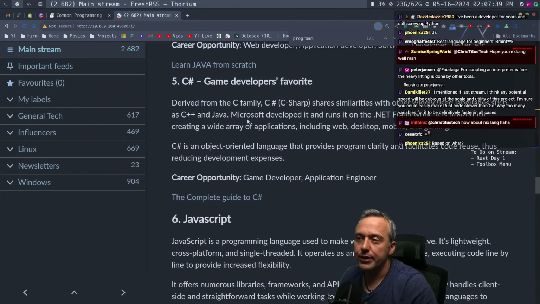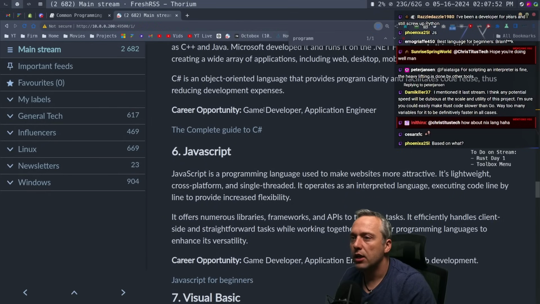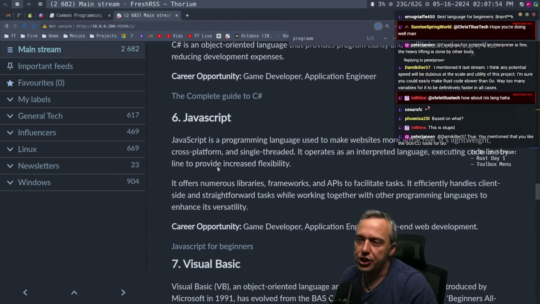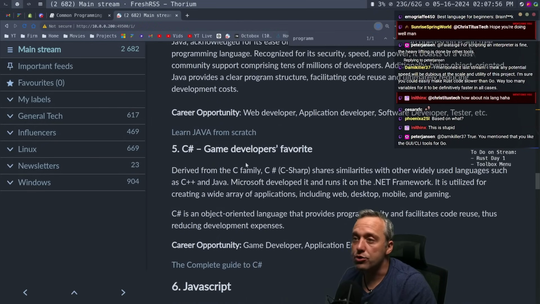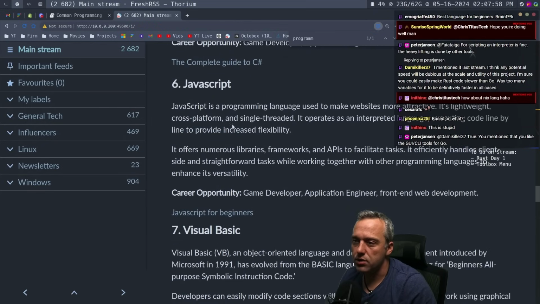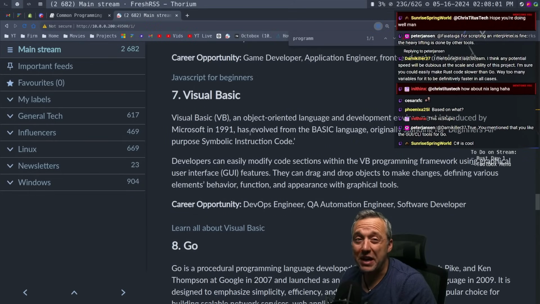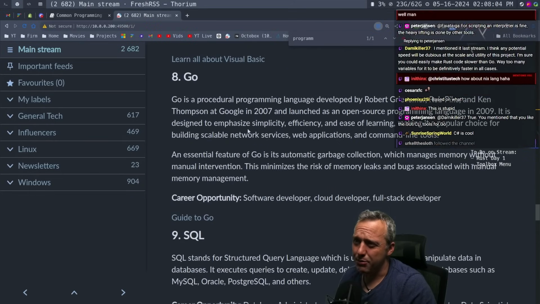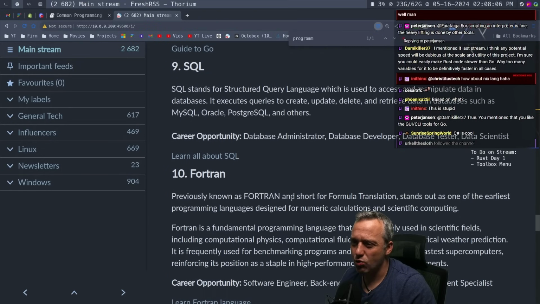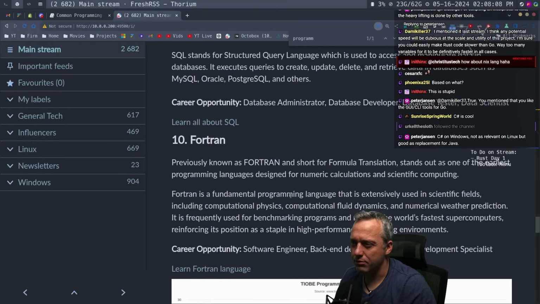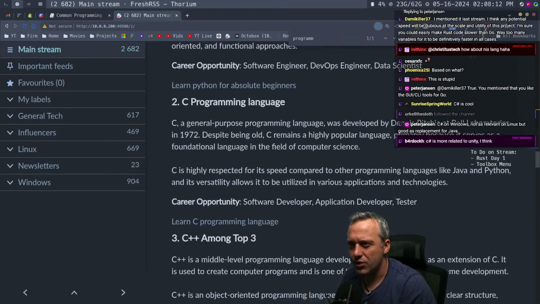C#, game developer's favorite. Honestly, if you're developing a Windows-only tool, C# is kind of a must. So C# I use for Windows Toolbox that I'm working on revamping the backend. JavaScript, number 6. Oh, it's Java and then JavaScript's number 6. Number 7, Visual Basic. Number 8, Go. Number 9, SQL. And 10, Fortran. What was the criteria for this list?